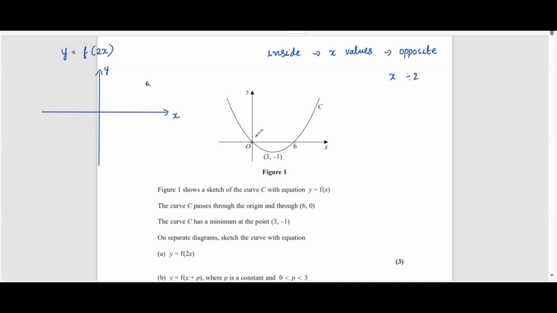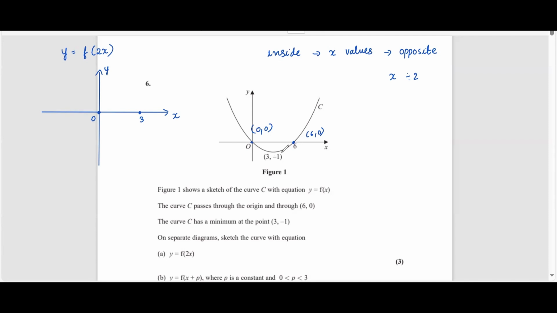So my first coordinate here is 0, 0. The y value remains the same. The x value gets divided by 2. 0 divided by 2 is 0. So the first x-intercept, the origin O, remains the same. Now we have 6 here, this particular point, 6, 0. All the x values are getting divided by 2, the y value remains the same. So 6 divided by 2 is 3. So 3, 0 will be our second x-intercept.